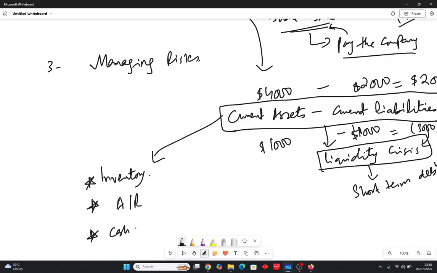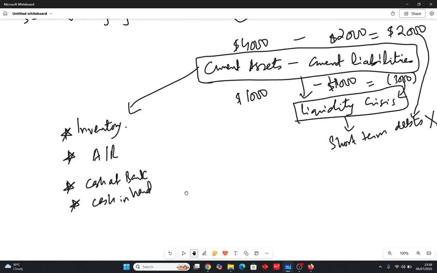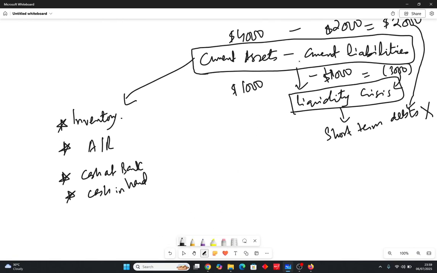So first thing is inventory, second is account receivable, third is cash at bank. Okay, that also forms part of my current assets, and the last one is cash in hand. Some people will also be talking about other receivables, that's also a part of current assets. Just to make it simple, I'm not mentioning it over here.